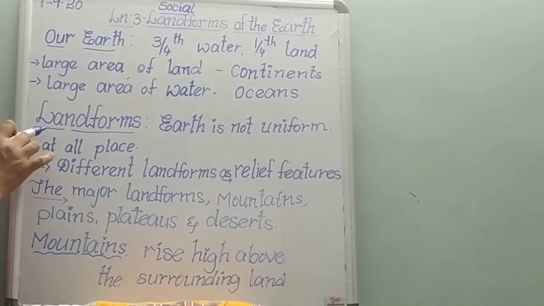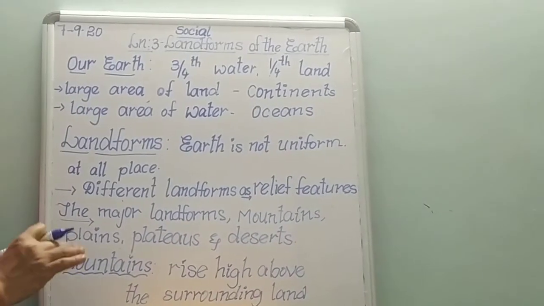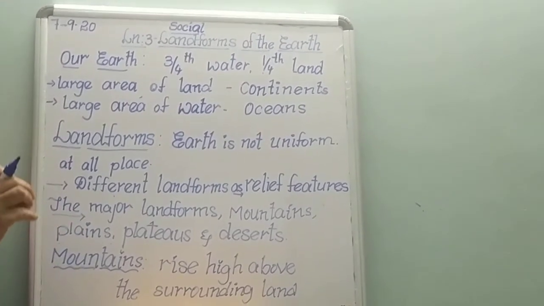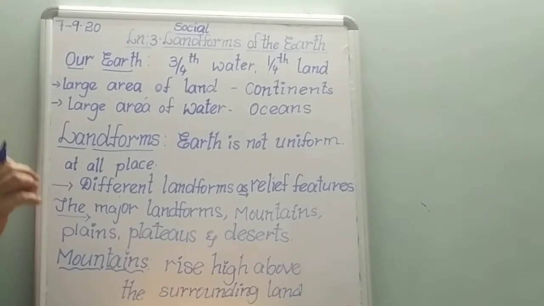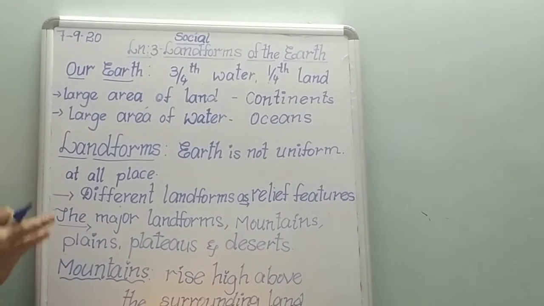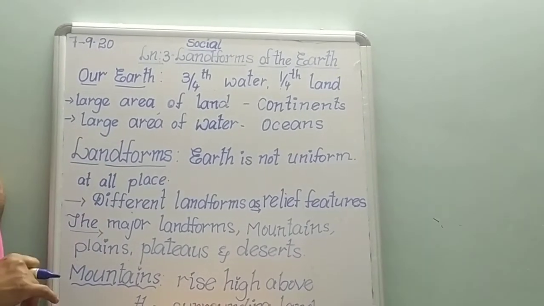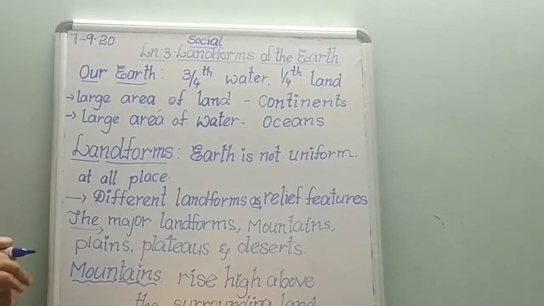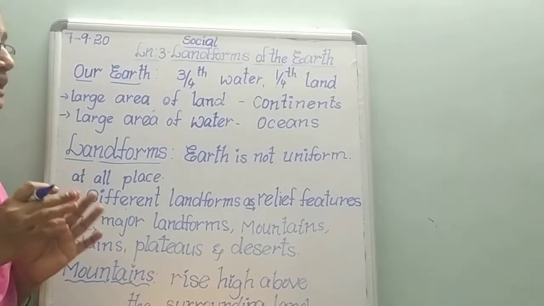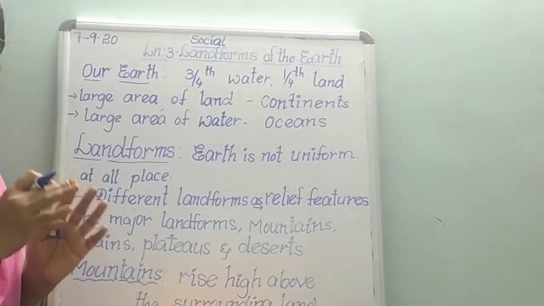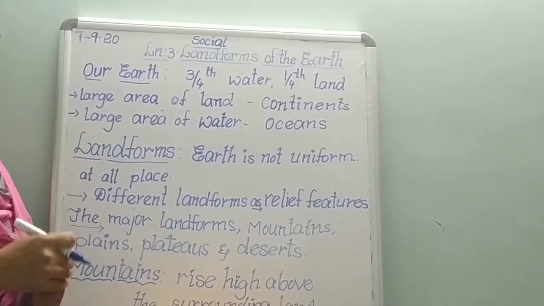So let us know about the landforms. The earth is not uniform at all places. The earth is not even at all the places. Some places are high and some places are low. So this variation or this difference on the earth's surface creates different landforms.